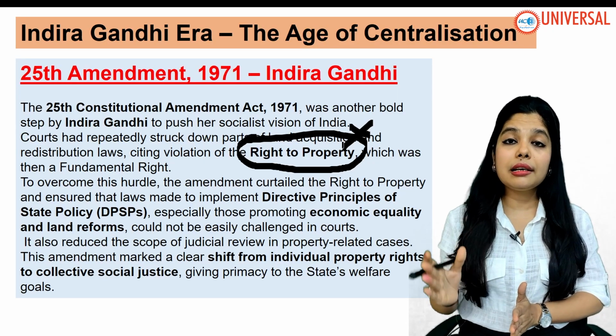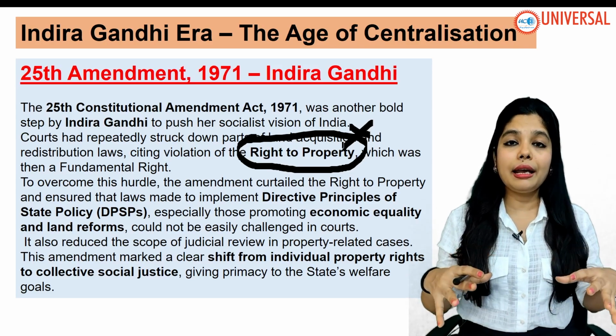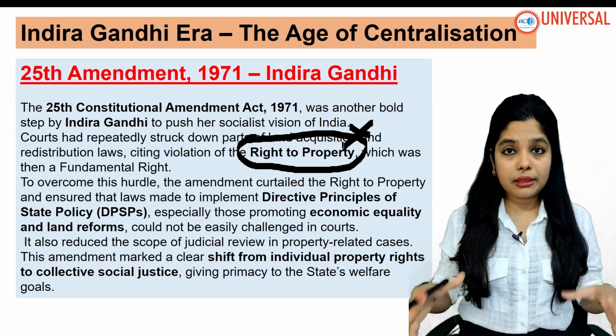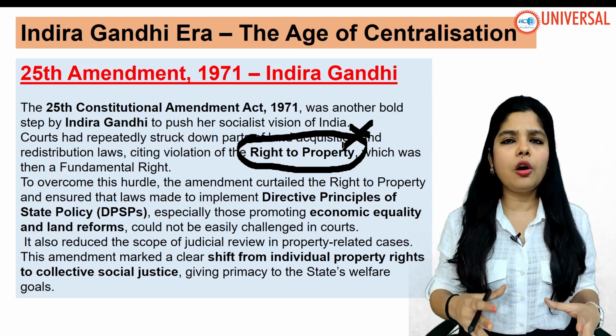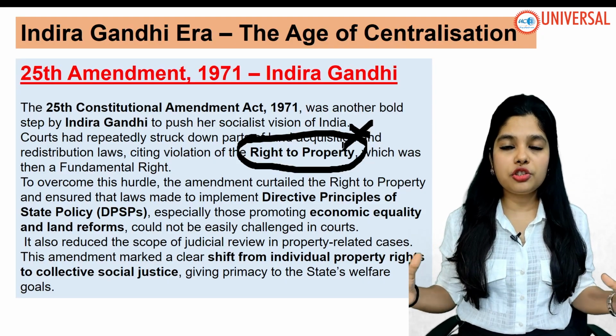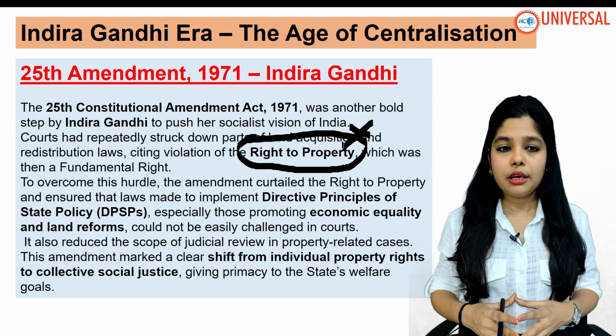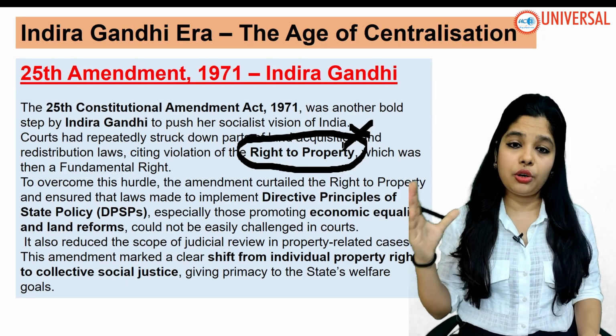Indira Gandhi wanted a redistribution of land and other sectors for the larger good of the people. The government wanted a lot of land which was under the princes and the zamindars, correct? So the court said that you are violating the right to property of people.